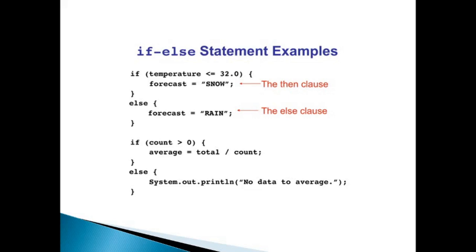Then the second set of if else statements has a different concept altogether. These two sets of if else are totally different from each other. They have no relation to each other. So this is just checking if the count variable is greater than 0. If it is, then average is equal to total divided by count. Else, the system will print that there is no data to average.